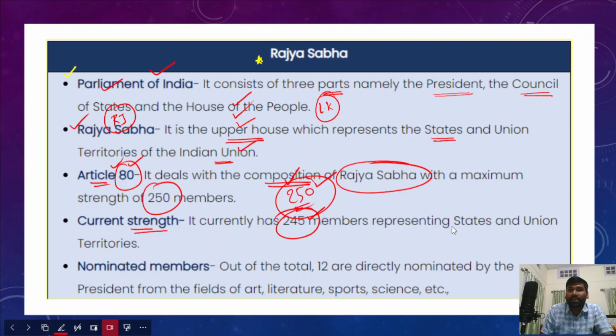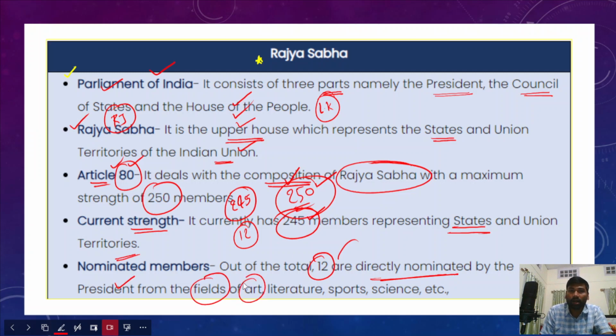It represents both states and union territories. Out of these 245 members, not all are elected members, but 12 members are nominated by the President. These 12 members are directly nominated by the President from different fields. The fields include art, literature, sports and science.